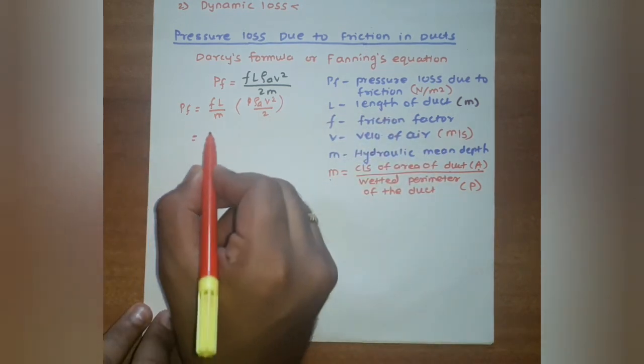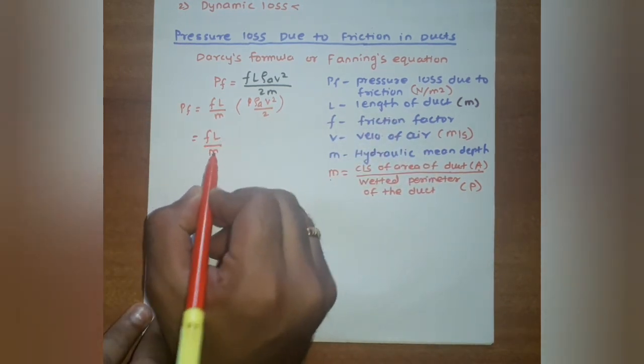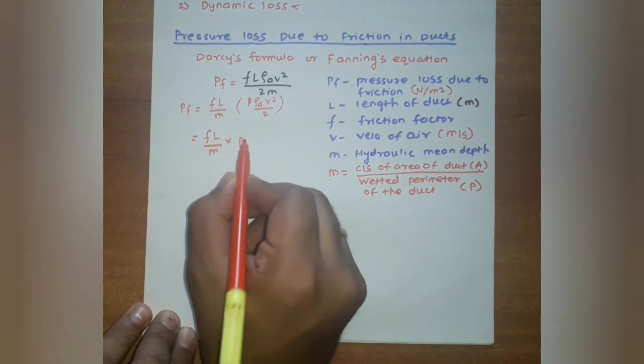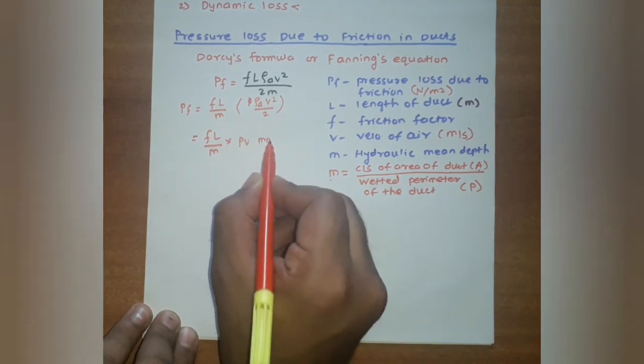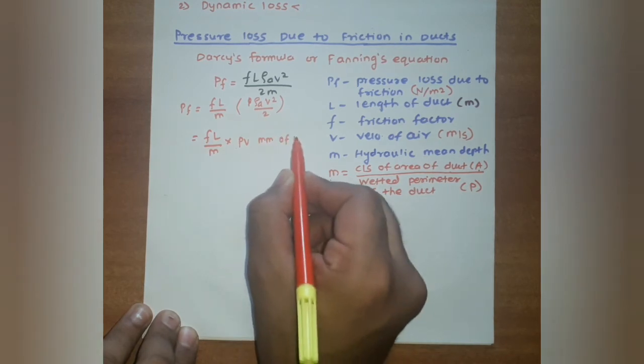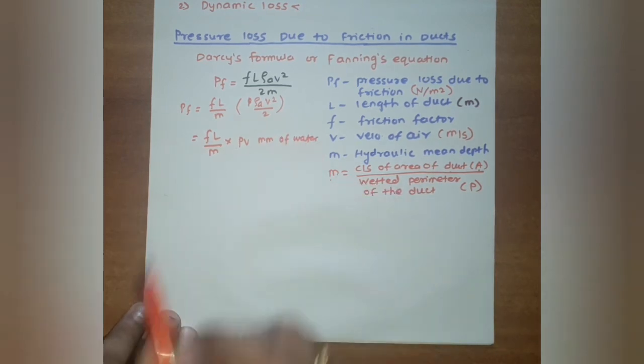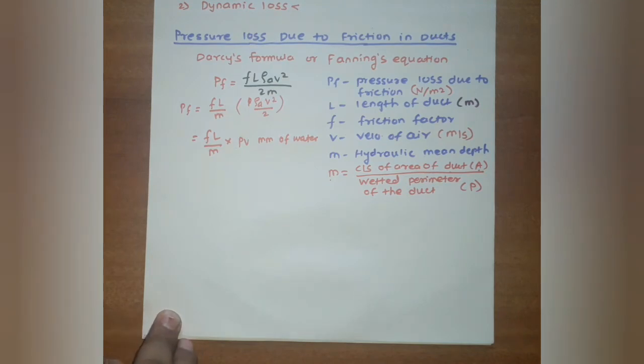So you can write FL divided by M into PV, and PV value is in mm of water, because in the last session we have already calculated this value.